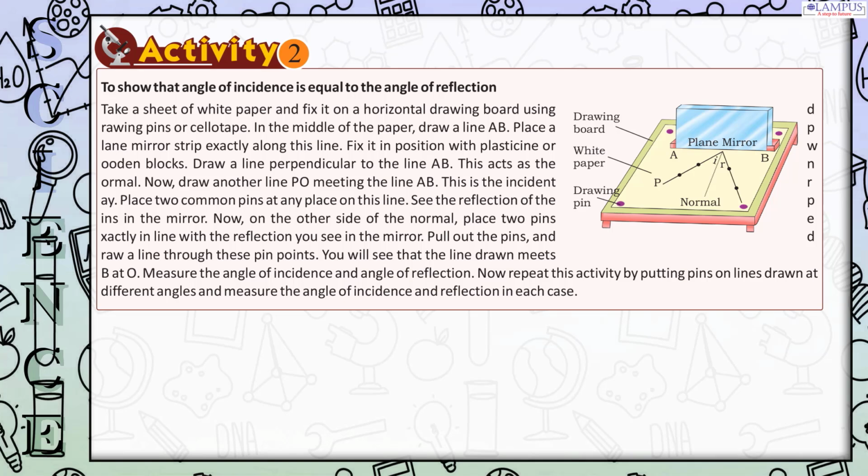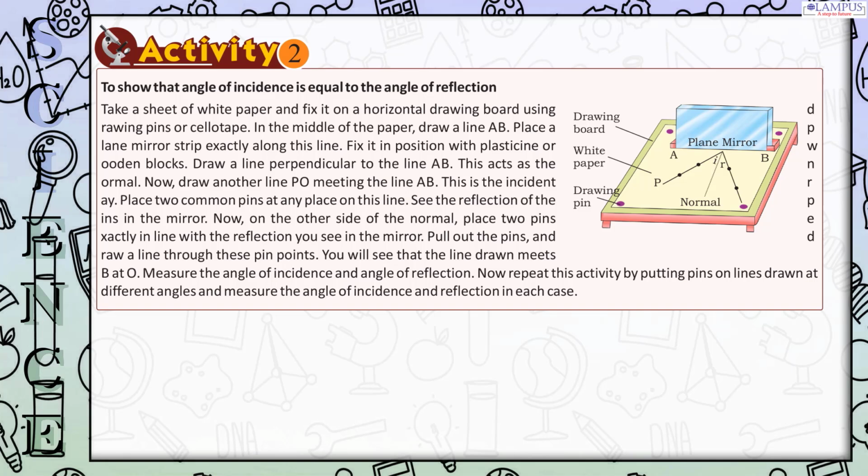Now, draw another line PO meeting the line AB. This is the incident ray. Place two common pins at any place on this line. See the reflection of the pins in the mirror. Now, on the other side of the normal, place two pins exactly in line with the reflection you see in the mirror. Pull out the pins, and draw a line through these pin points. You will see that the line drawn meets AB at O. Measure the angle of incidence and angle of reflection.